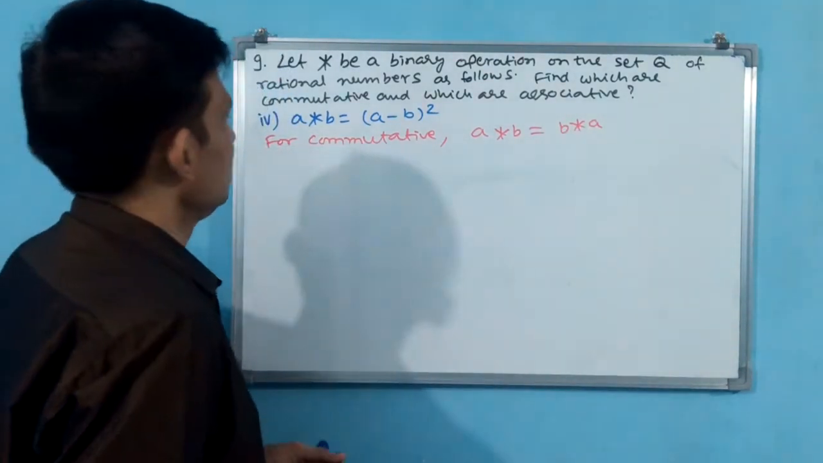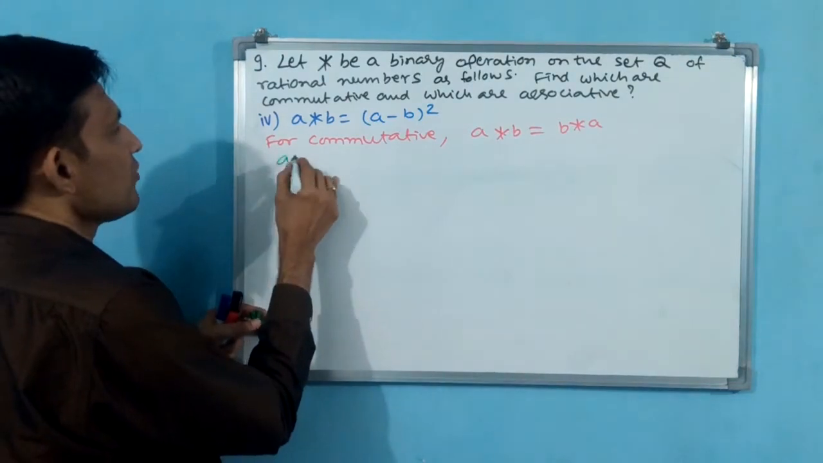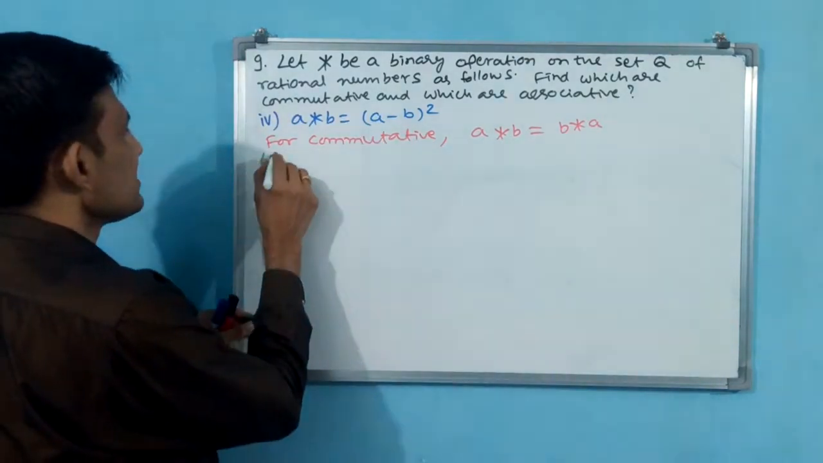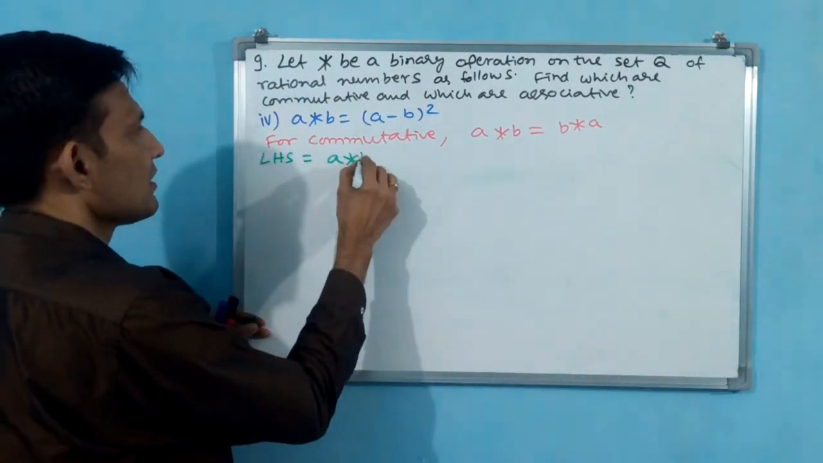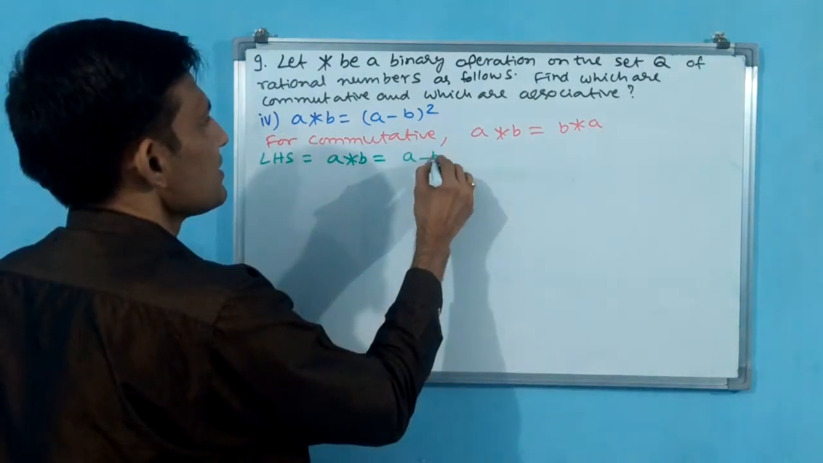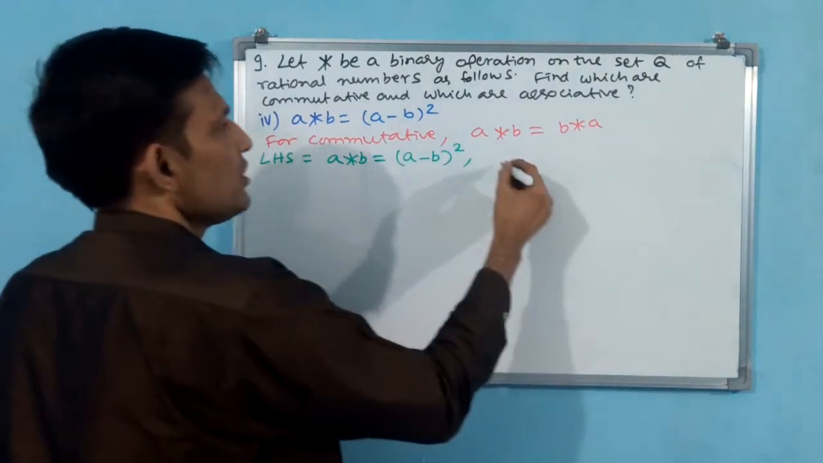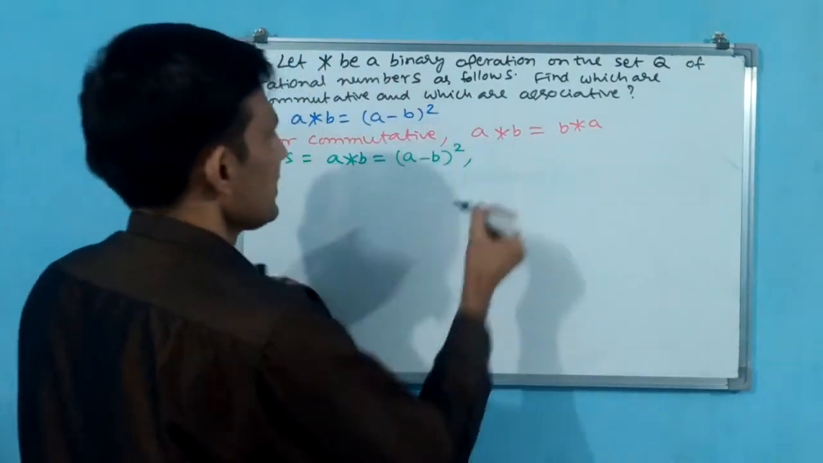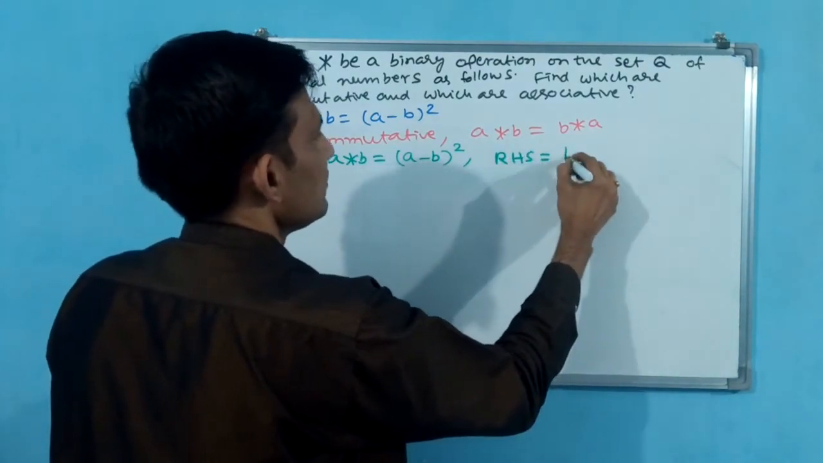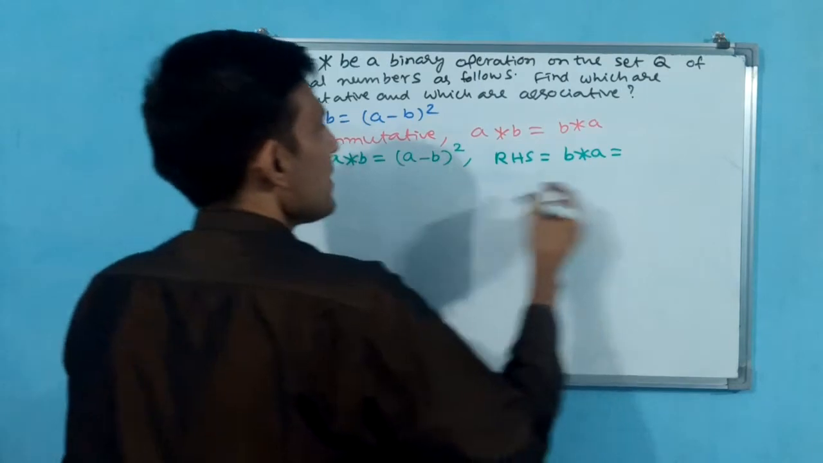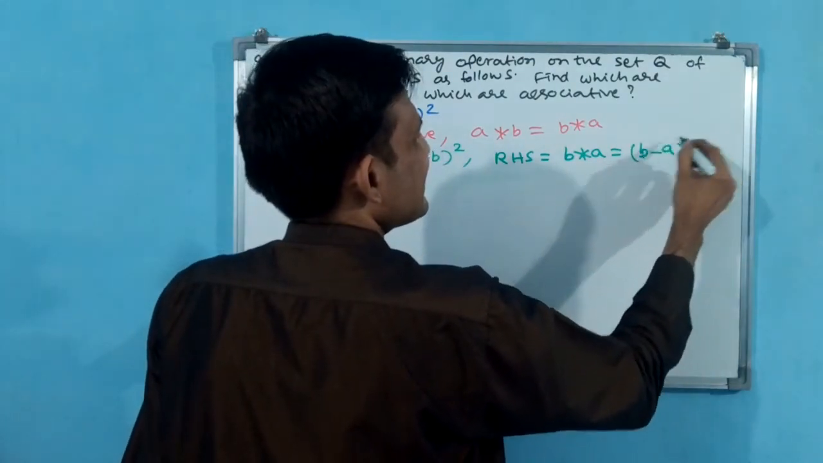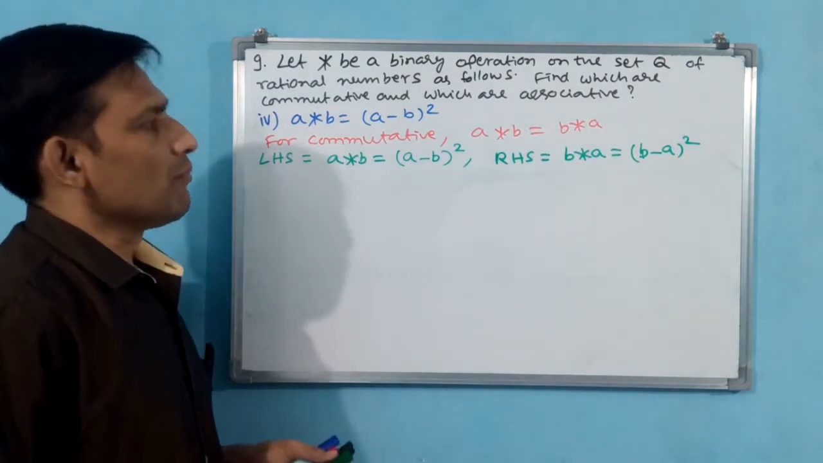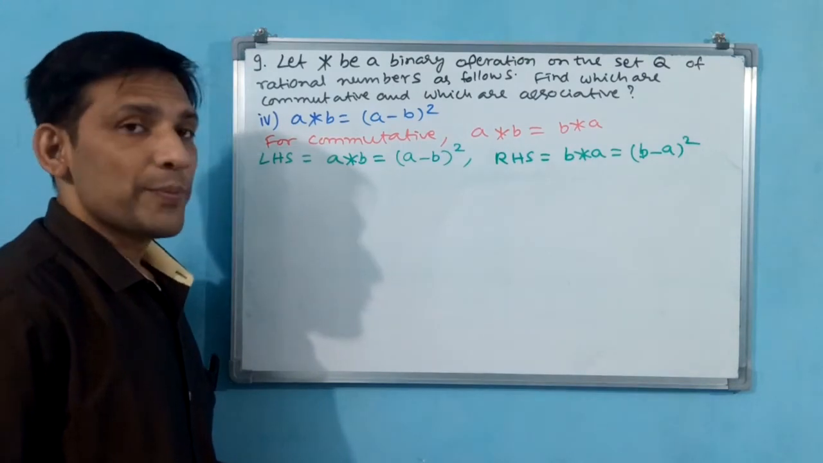Okay, A star B is equal to how much? See, LHS we have to write. LHS, RHS separately you have to write. LHS is equal to A star B is equal to A minus B whole square. B star A is RHS. You have to write RHS also. RHS is equal to B star A is equal to B minus A whole square. Okay? Now, both are equal. How do you know? Equal only.